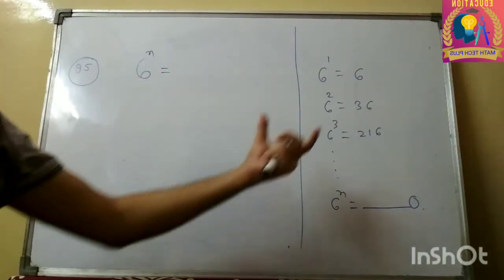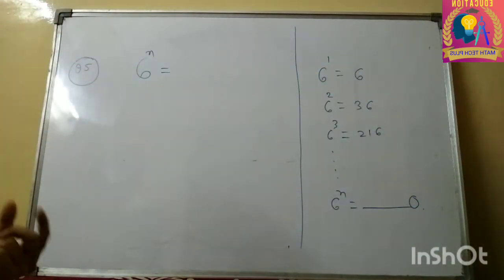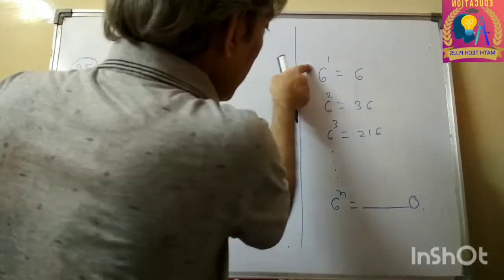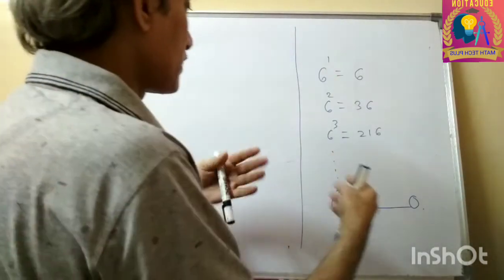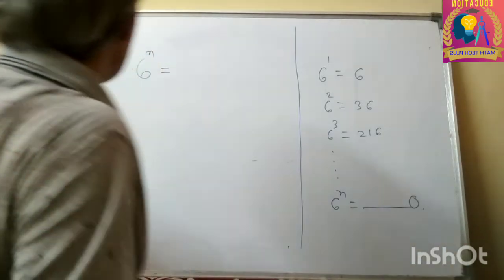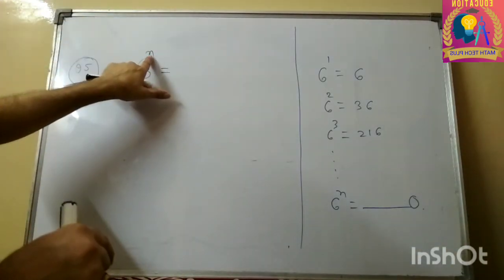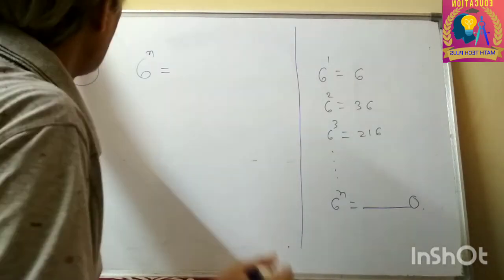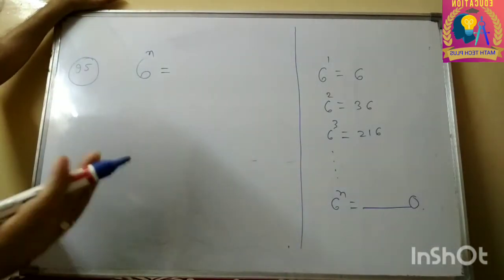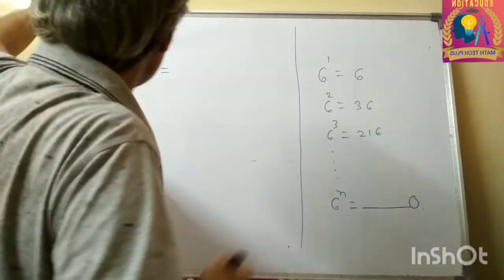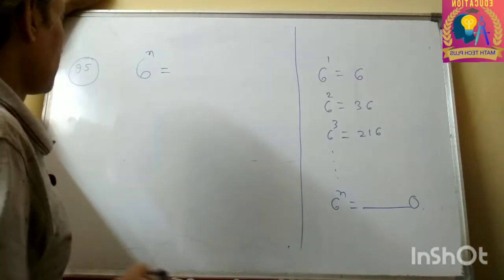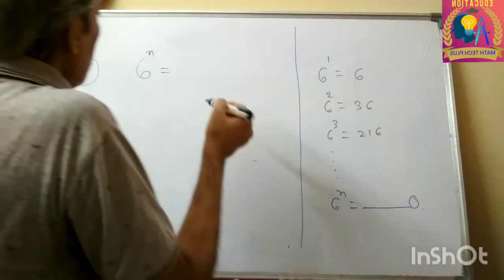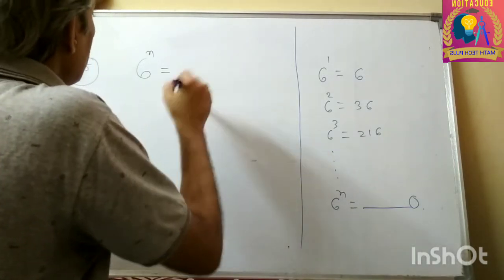So try to grasp the concept. Now how to do this? We can't keep on doing this: 6 square, 6 cube, 6 raised to the power 4, 6 raised to the power 5. Because it is a non-ending process. It will lead us nowhere. So we'll have to apply some rule, some theorem. So we have the fundamental theorem of arithmetic and its uniqueness.